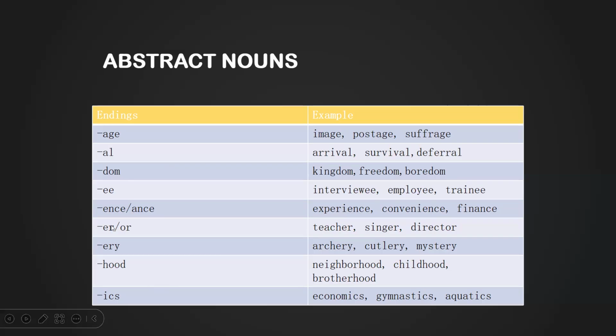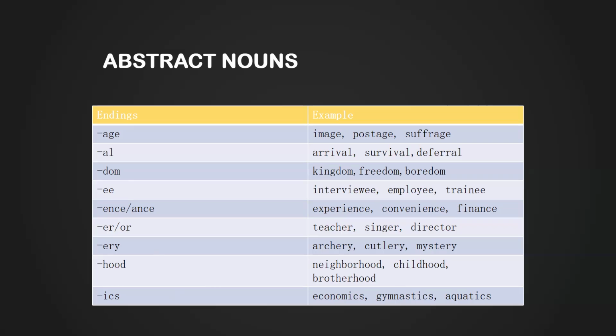Perfect. We have some other endings like ER, OR: teacher, singer, director. These are nouns. ERY or ARY: archery, cutlery, mystery. These are nouns. We have HOOD: neighborhood, childhood, brotherhood.